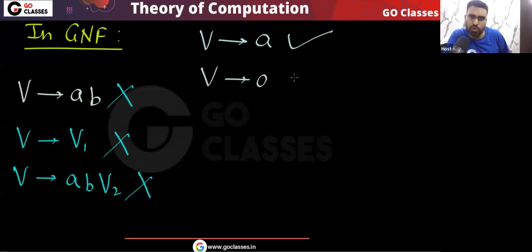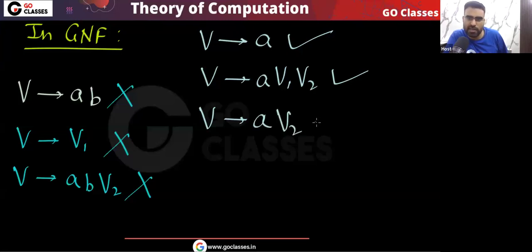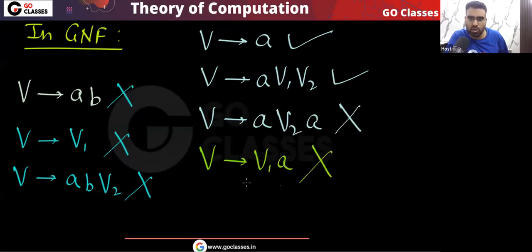A variable going to a single terminal followed by any number of variables, this is also allowed. But for example, a variable going to a terminal, then followed by some variable, and then again a terminal, this is not allowed. A variable directly going to a variable and then going to a terminal, this is also not allowed. I hope you understood. Please tell me, in GNF, what do we allow?